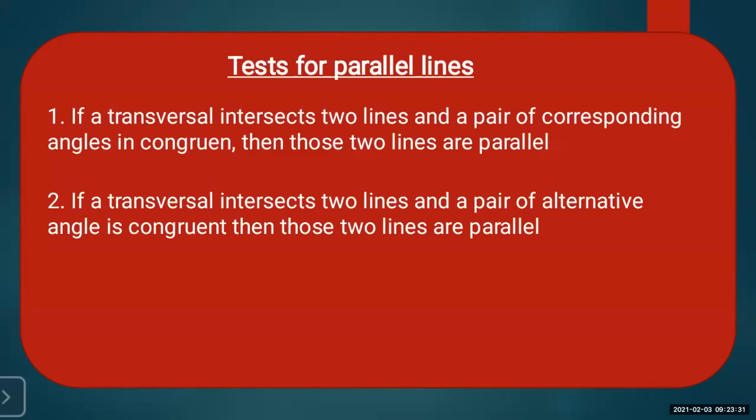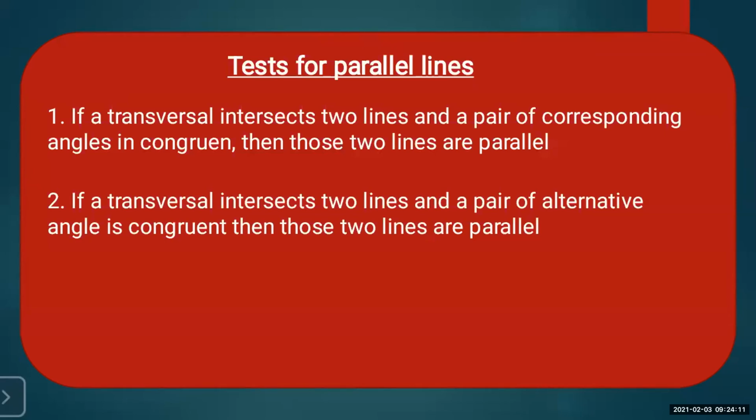Or vice versa, you can say that if a pair of corresponding angles are congruent, or if a pair of alternate angles are congruent, we can say, students, that the given two lines are parallel to each other. So both ways you can say that. If the lines are parallel, corresponding angles and alternate angles are congruent, or if corresponding angles and alternate angles are congruent, then we can say that the lines are parallel.